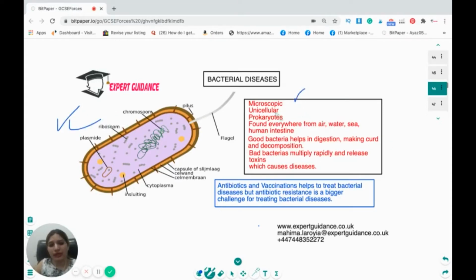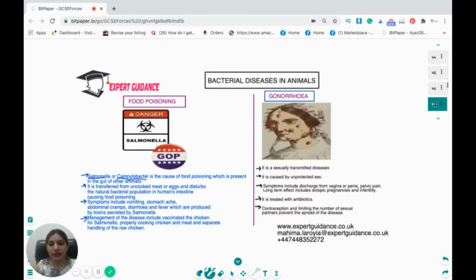These are microscopic, unicellular, prokaryotes, found everywhere from air, water, sea, and the human intestine. The good bacteria help in digestion, making curd, and decomposition. The bad bacteria multiply rapidly and release toxins which cause diseases. Antibiotics and vaccination help to treat bacterial disease, but antibiotic resistance is a bigger challenge, and we'll see this later. Now, bacterial disease in animals: first is food poisoning and then gonorrhea.